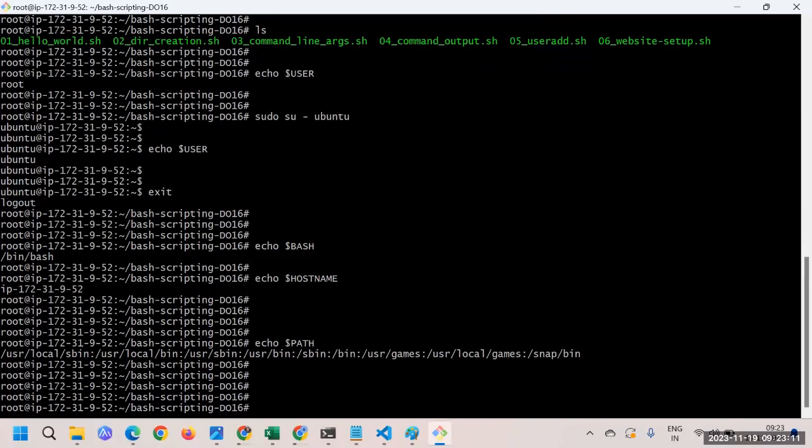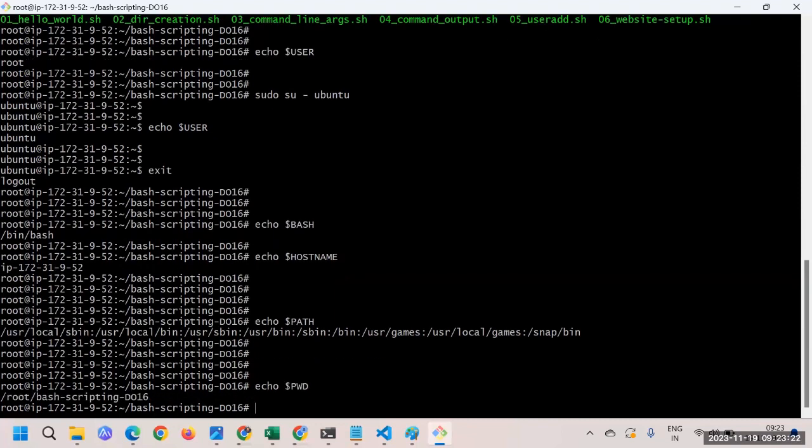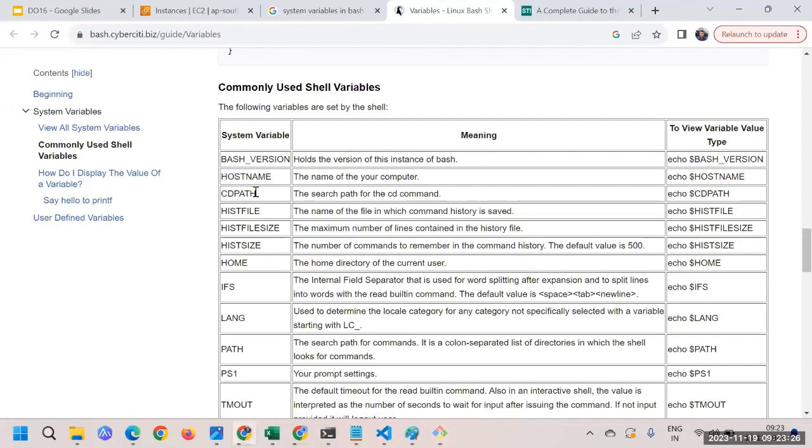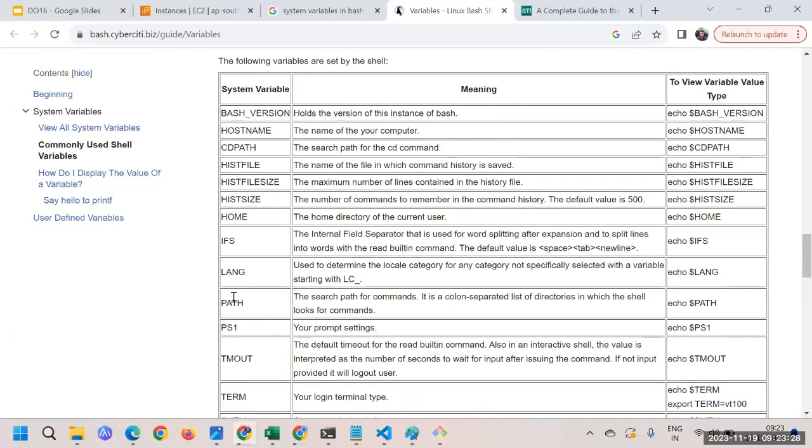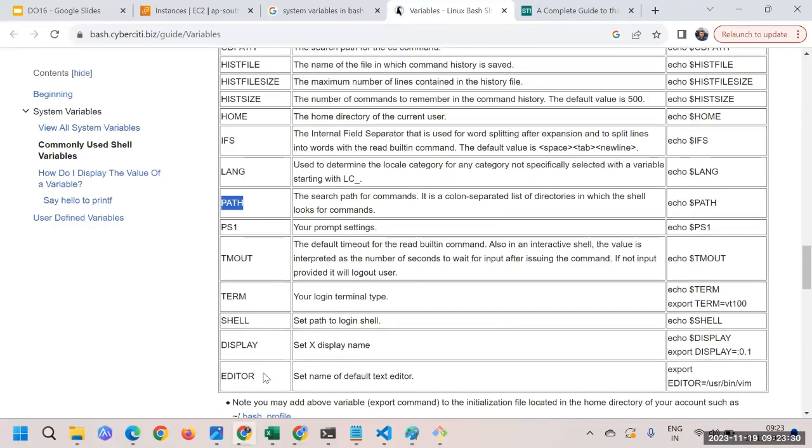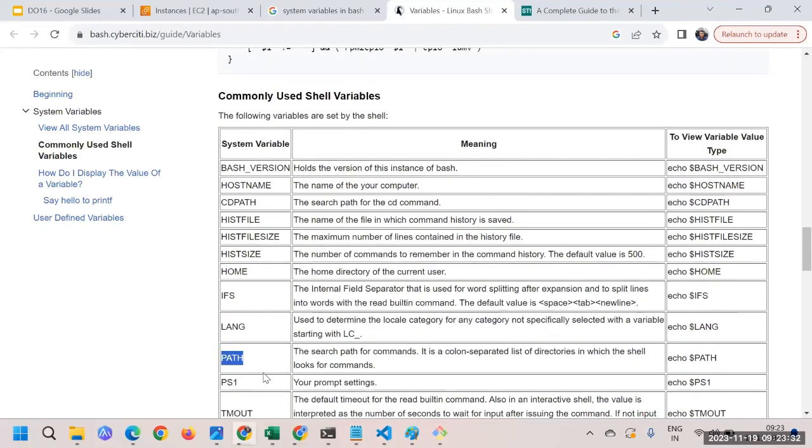Then maybe you are interested in which path you are currently at. So you can just use $PWD. That is the particular location you are at. So you should get all this: PATH, then PWD, and all of this you should get. So these are a few of the variables you have.